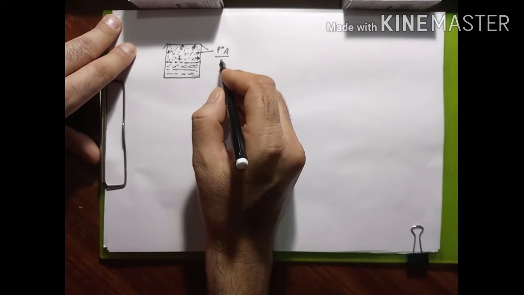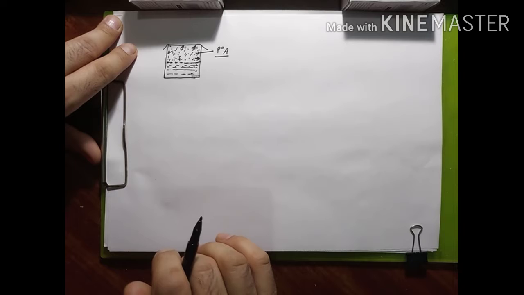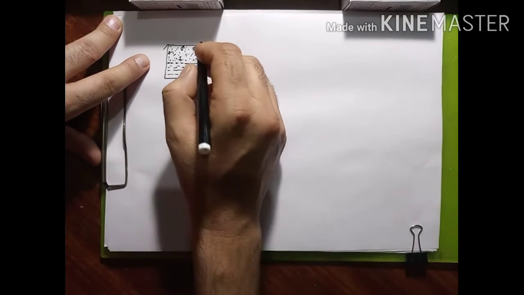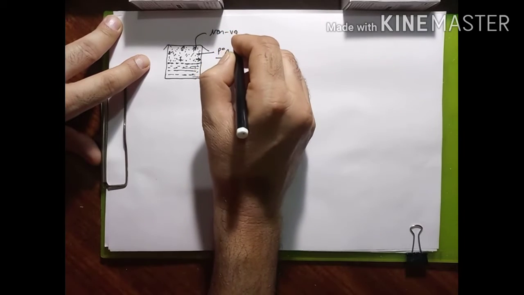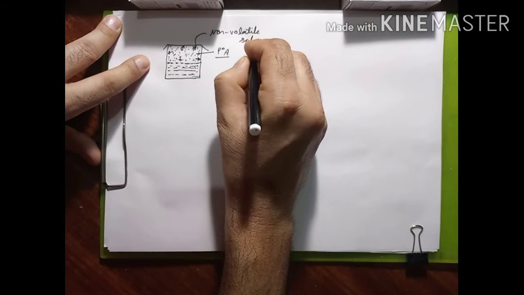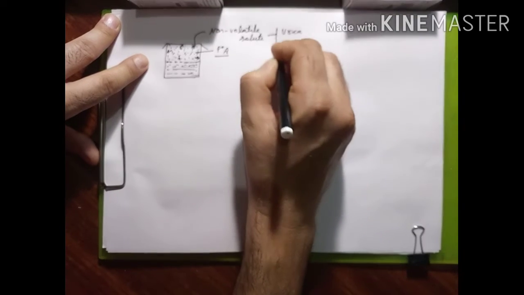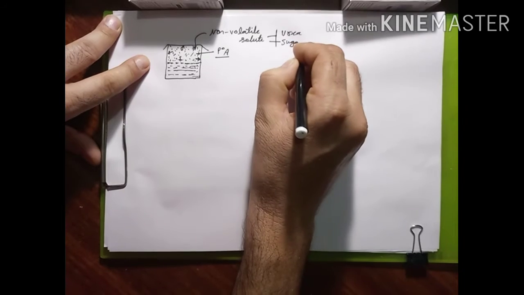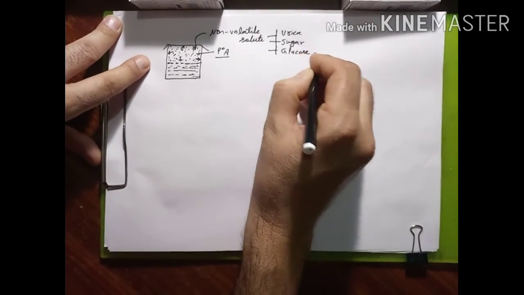Now what we have to do, we add a non-volatile solute in this. Non-volatile solute like urea, like sugar, glucose.